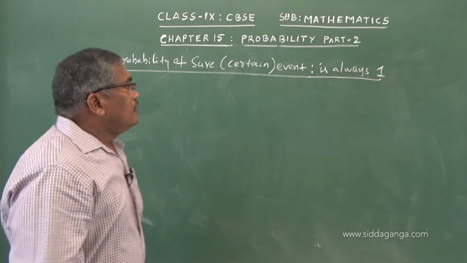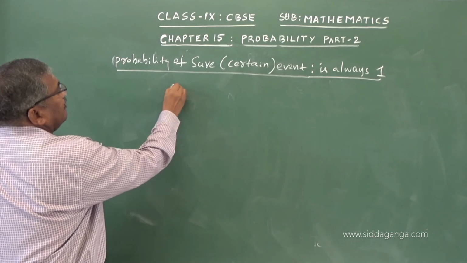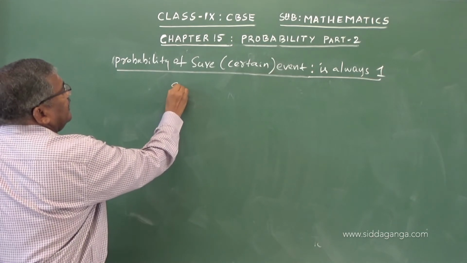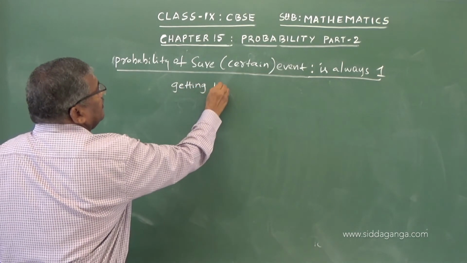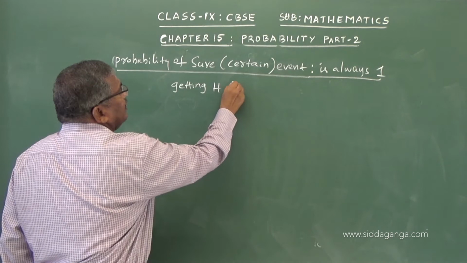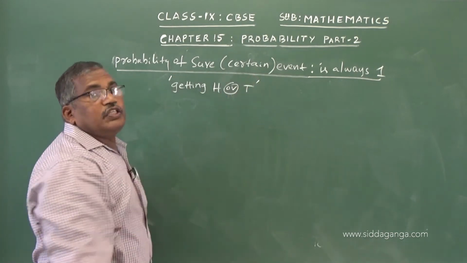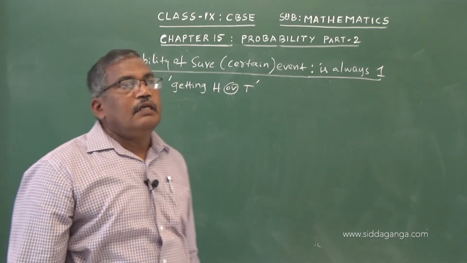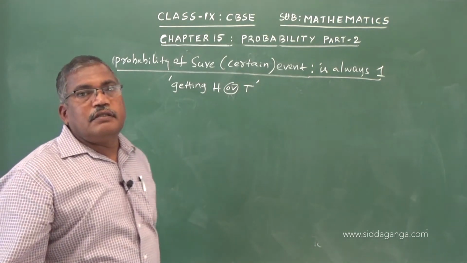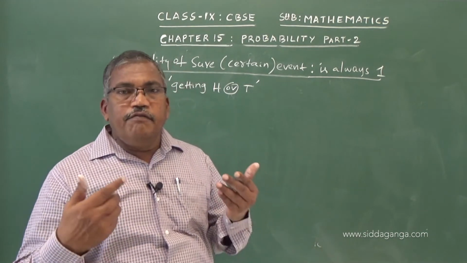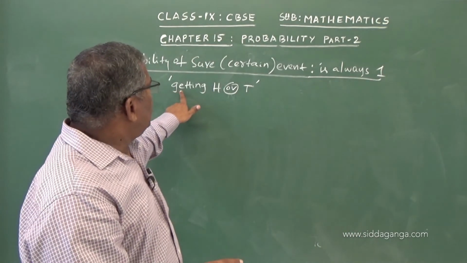Suppose I take the probability of getting head or tail when tossing a coin. If you toss the coin 10 times, every time you will get a head or tail, and it satisfies this condition.